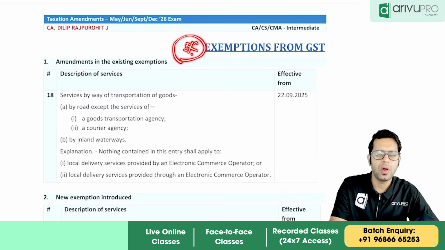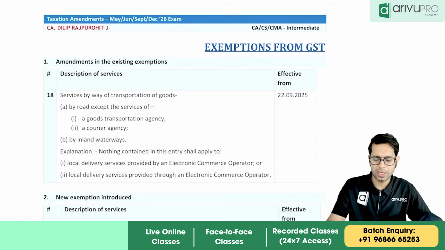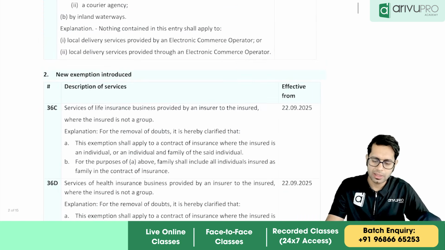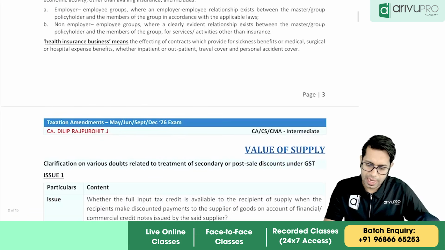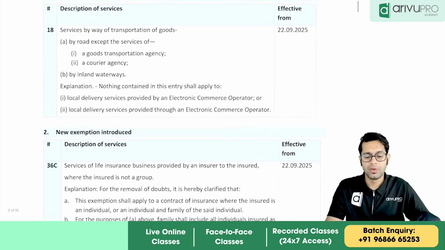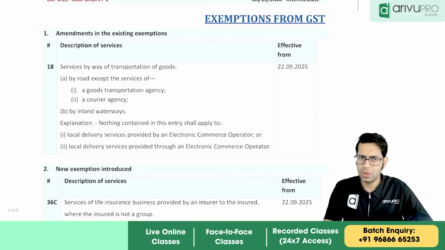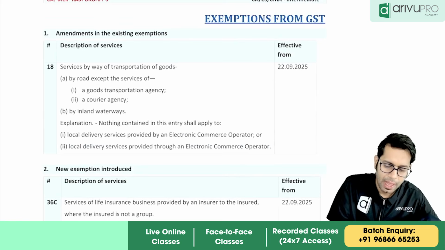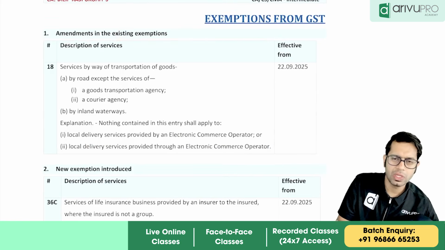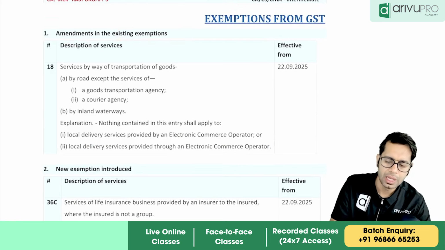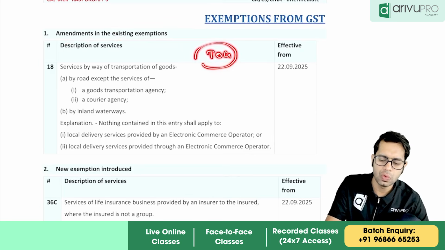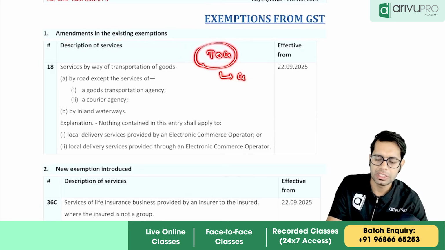Another important change is in exemption. Important in the sense that new entries are added, so you just have to know. From an exam point of view, is that important? No, but new entries are added. There are amendments in existing exemptions. If you remember, transportation of goods services, if provided by GTA or through a courier agency, is taxable.